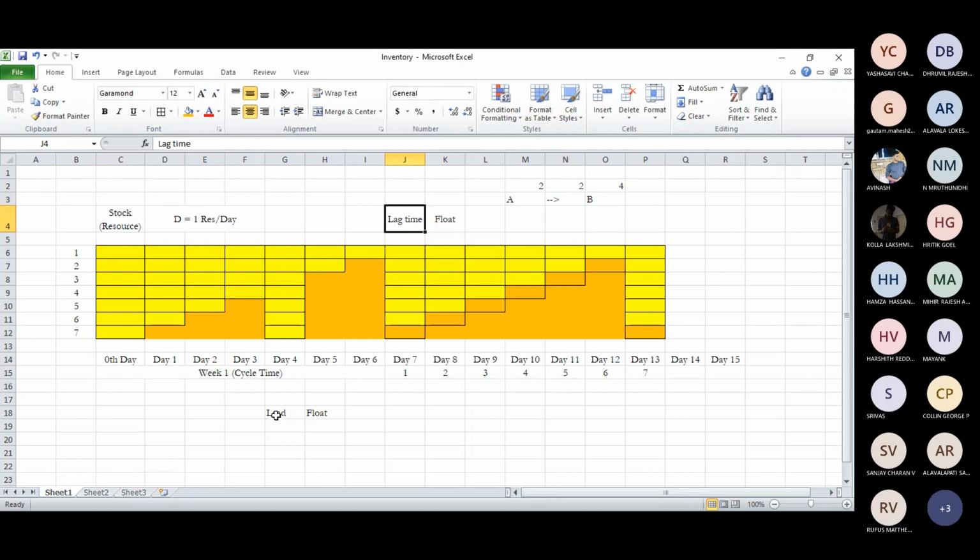Lag time can be a delay or it can be a lead. For example, generally it does not happen, but if both are parallel activities, and A can start at 2 and even B can start at 1 itself, so A does not depend on B. But if you take a look at how far B starts before A, it is -1, which means that it starts one duration ahead of A. So that's basically a lead time.